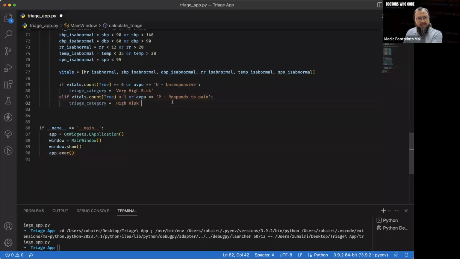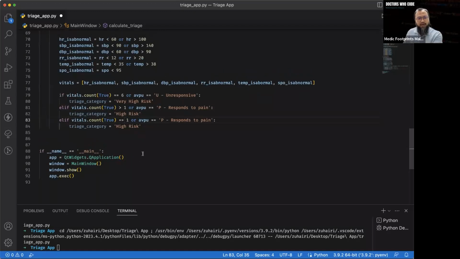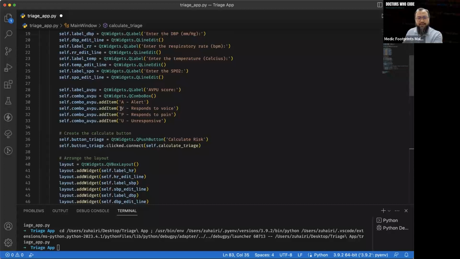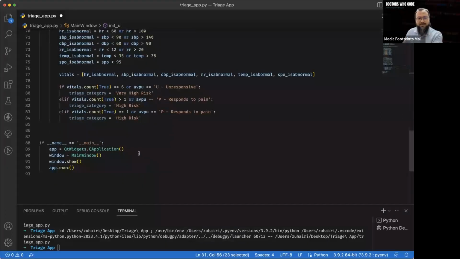Again, let's do another condition. Else if true is equal to 1, meaning inside this list only one is true, all the rest are false, meaning one of them is not normal. Or AVPU score equals to this one. Again, I'm doing it very simply. Of course, you can modify the algorithm based on your needs, but just to show you how we structure the logic here. And we just put here response to voice.